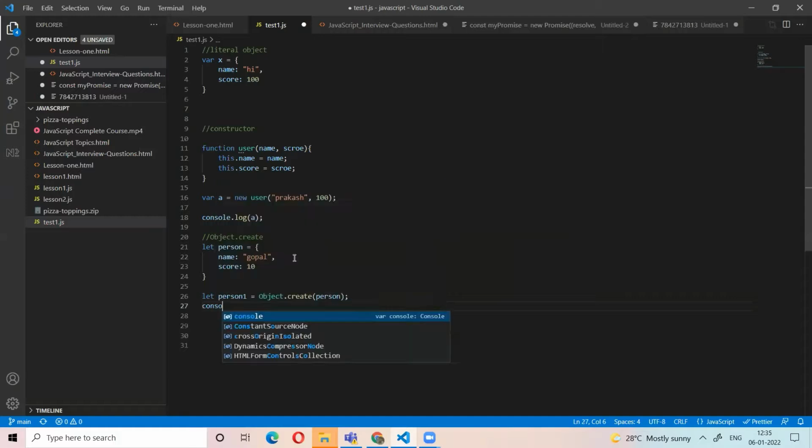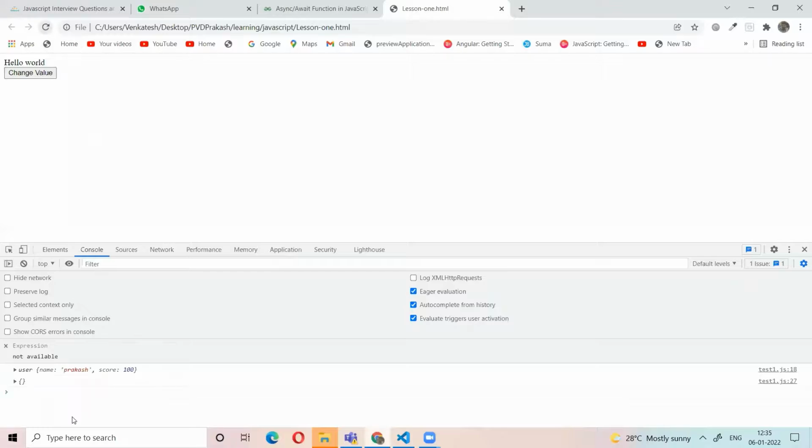Now console.log of person one is an object. So we get an empty object.